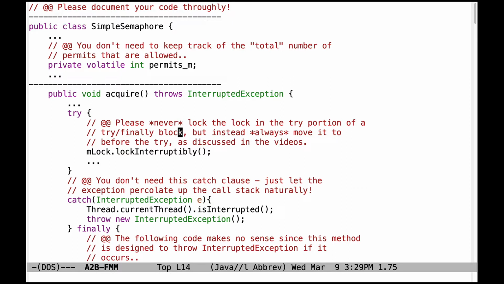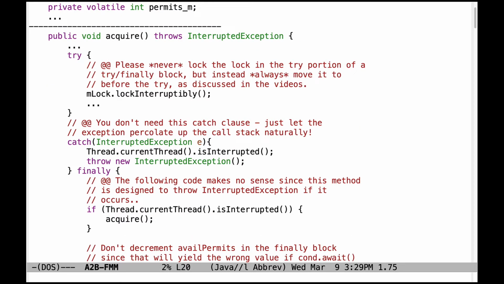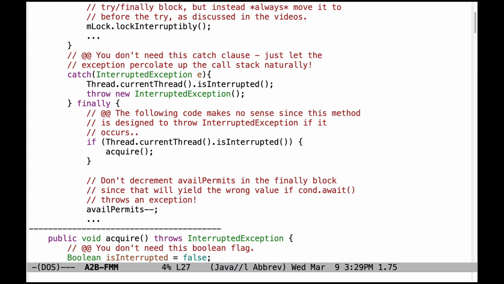Let's now take a look at the acquire method and some problems there. So make sure that you never ever lock the lock in the try portion of a try finally block, but instead always move it to before the try, as we've discussed in the videos and in class many times. Next, you don't need to have a catch clause that catches the interrupted exception. Just let that exception percolate up the call stack naturally. Also, there's no sense to recall acquire if an exception has occurred. That defeats the purpose of having an interruptible version of acquire.